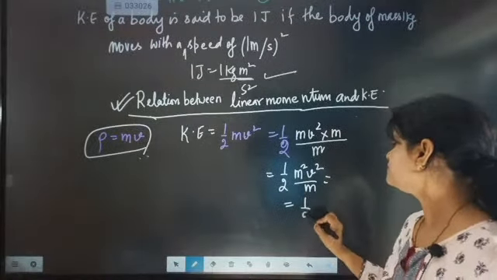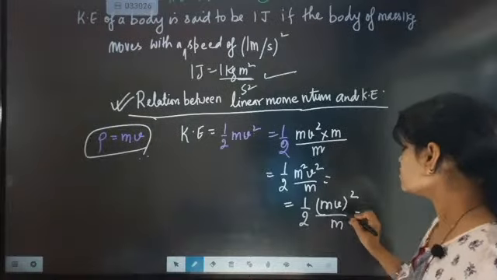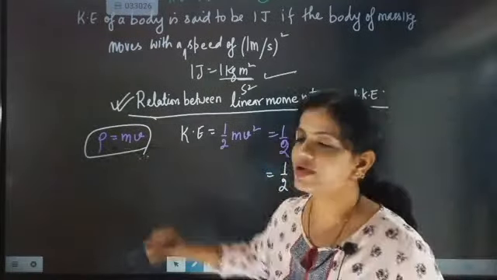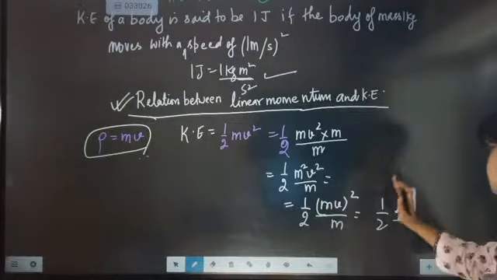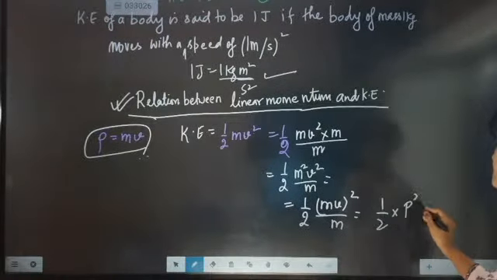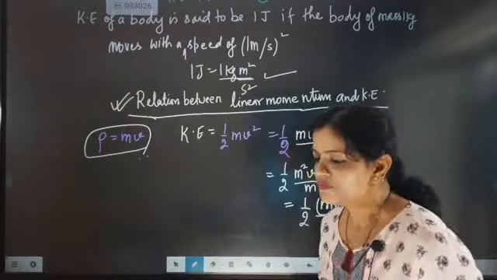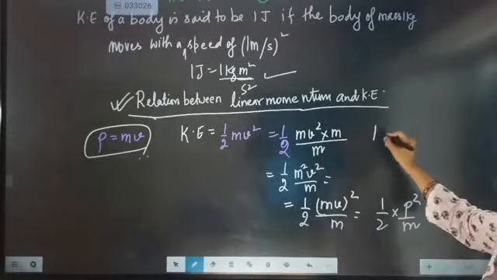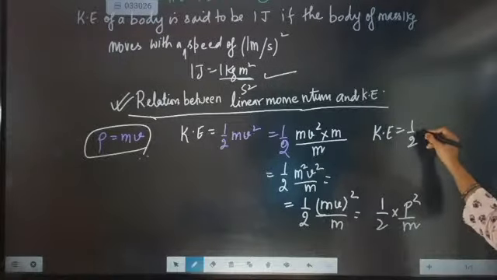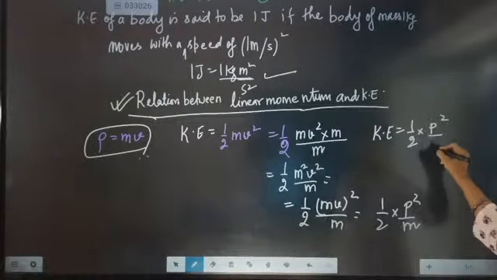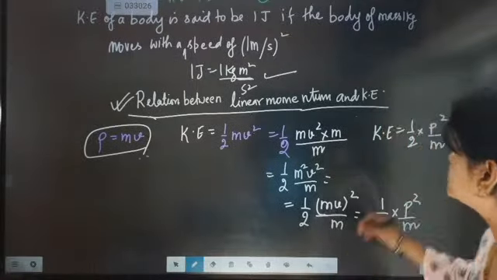So now mv whole square by m is there. What is mv? mv is linear momentum. So kinetic energy will be equal to half into the square of linear momentum by m. Okay, so this is one formula.